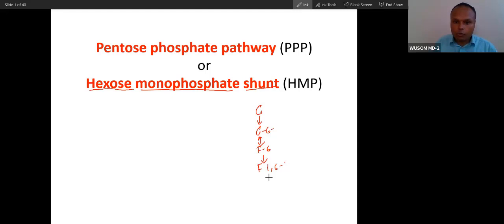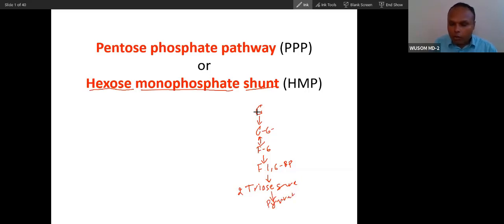This fructose 1,6-bisphosphate converts into 2 triose sugars, and these ultimately convert into pyruvate. So we have seen this.